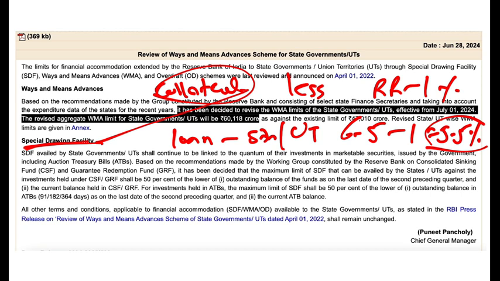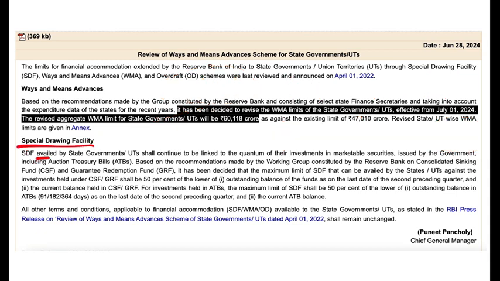So the special drawing facility is availed by the state government or the union territories, and how much they can borrow is linked to the quantum of their investments in the marketable securities which are issued by the government of India. So how much a state can borrow depends on how much it has invested in government securities. So what sort of government securities are there? For example, there is the consolidated sinking fund, there is the guarantee redemption fund, there are the auction treasury bills. All of these are marketable government securities, right?